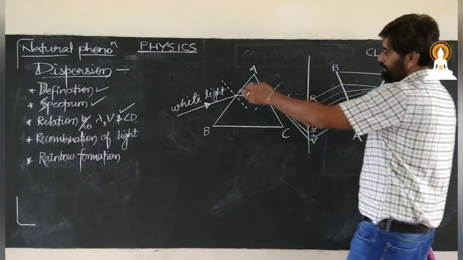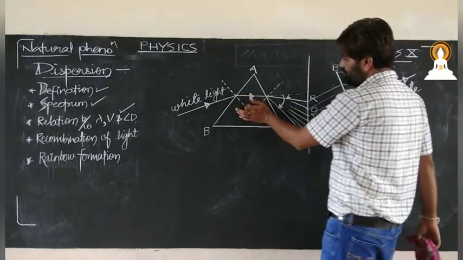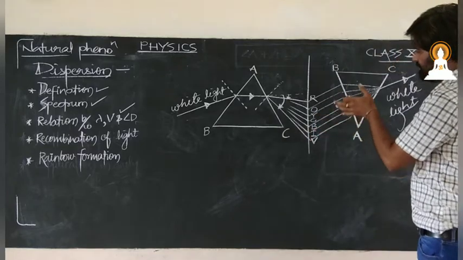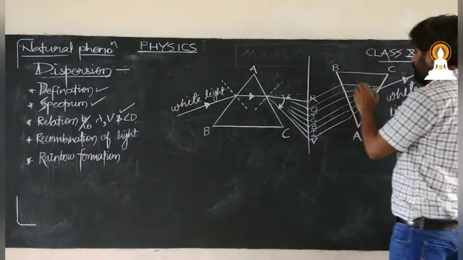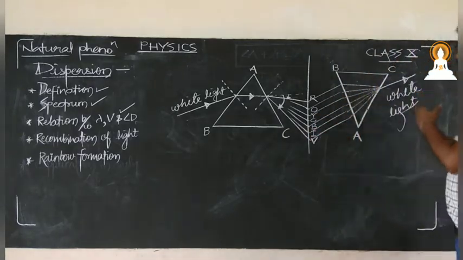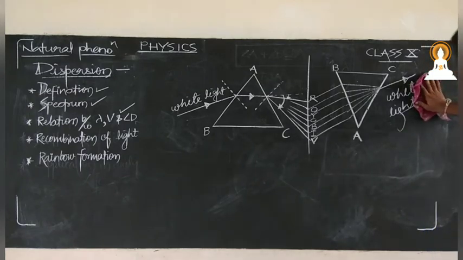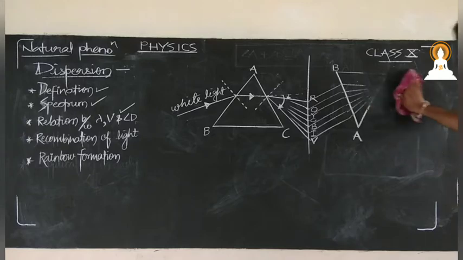Okay, so white light when passed through a prism split into 7 colors. When these 7 colors are again passed through a prism, they recombine and form what? White light. Okay, so this is dispersion.